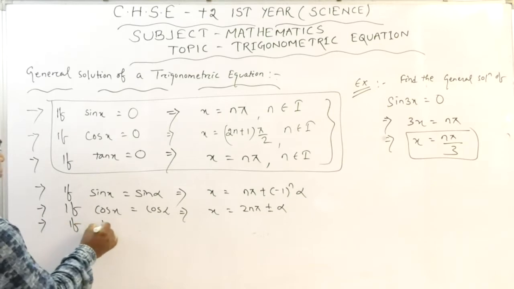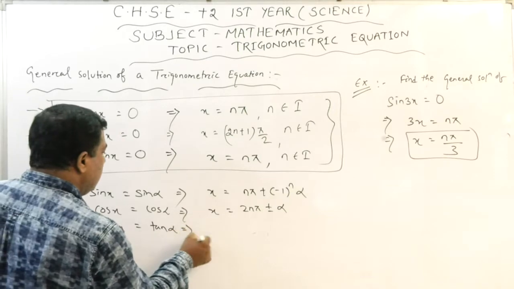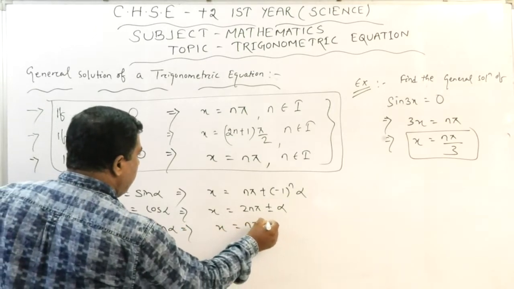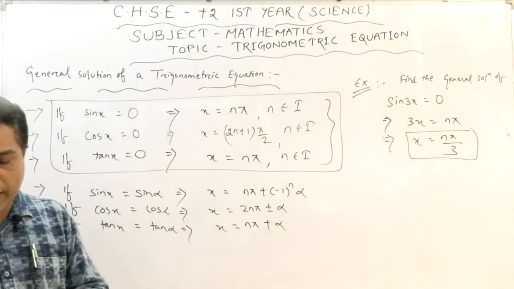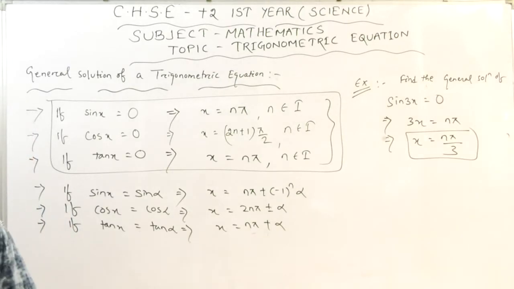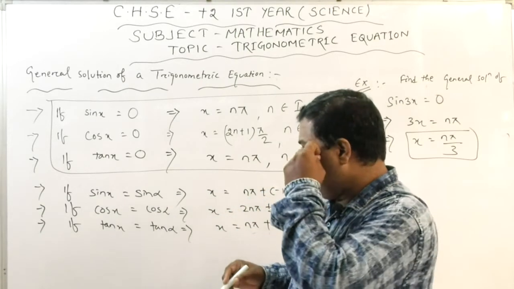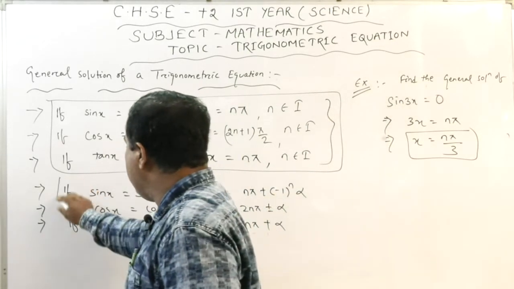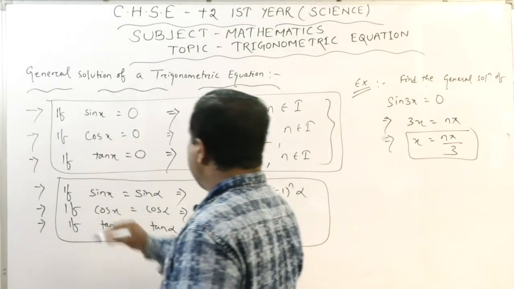If tan x equals tan alpha, then x equals n pi plus alpha. So in this way we are able to get the general solutions of this type of expressions.